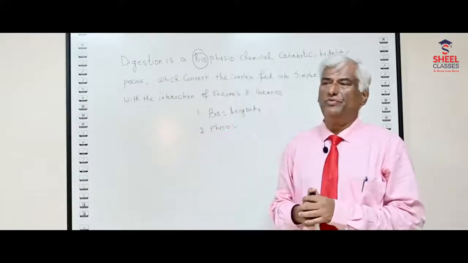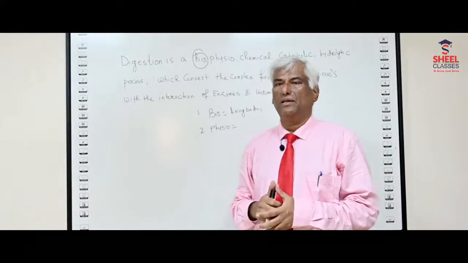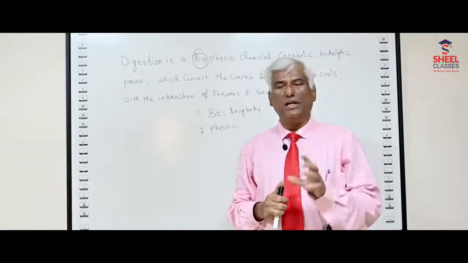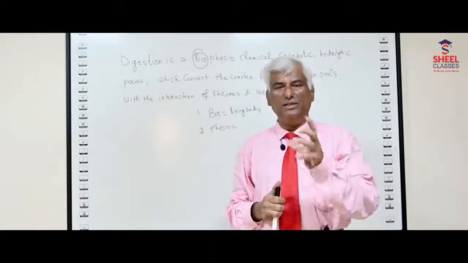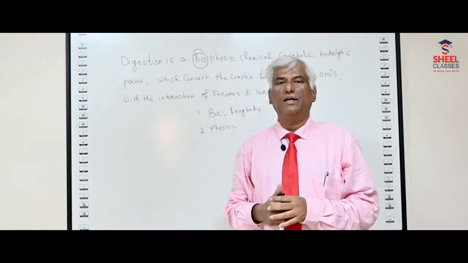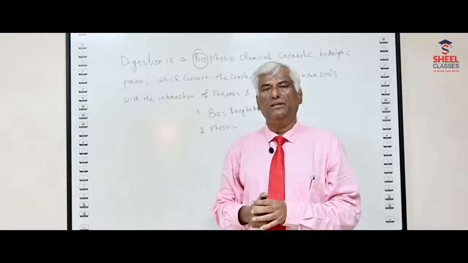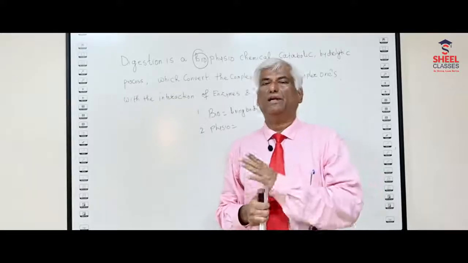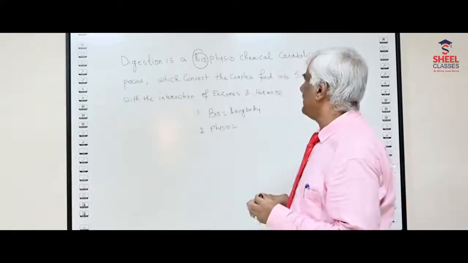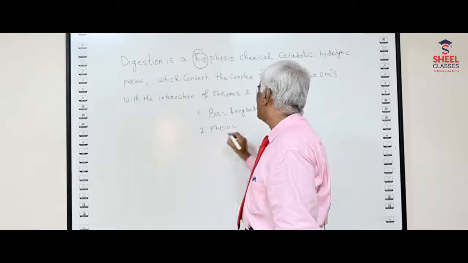When we are talking about a physiological process, it deals with the relationship of the body, it deals about the functioning of the organ. It will start from the mouth and go to the anus, complete. So we have to discuss the complete alimentary canal over here. The next one is called chemical process.